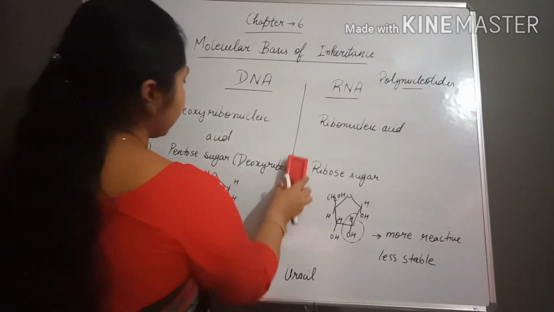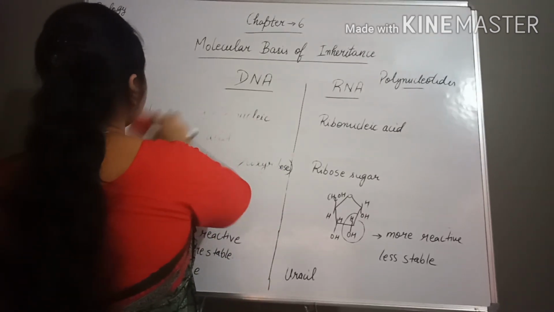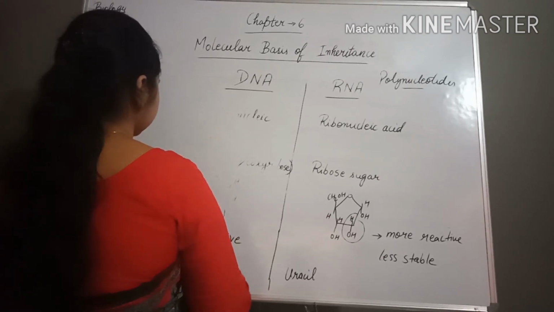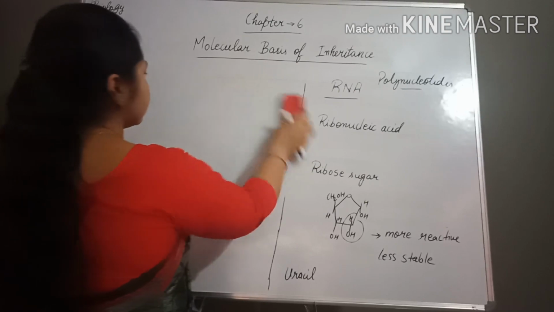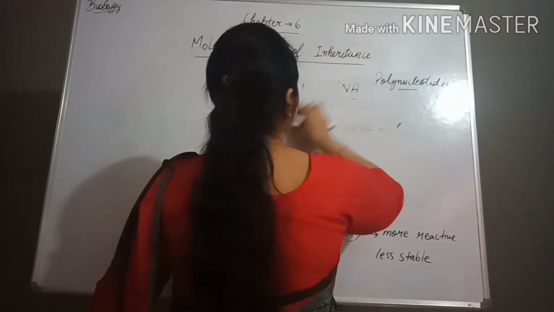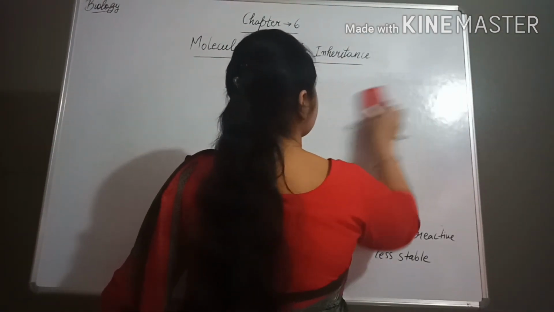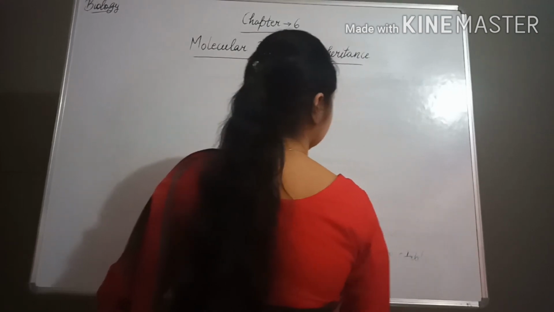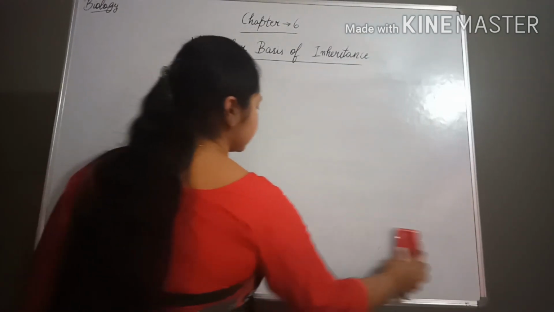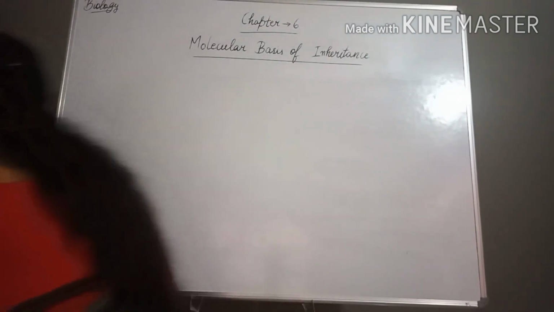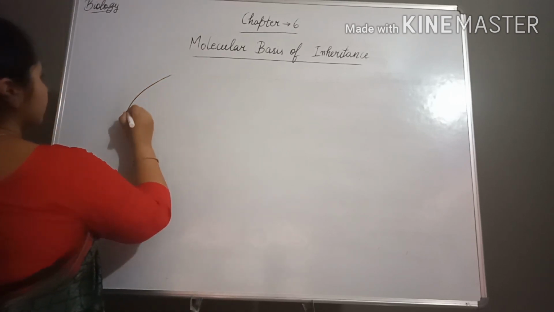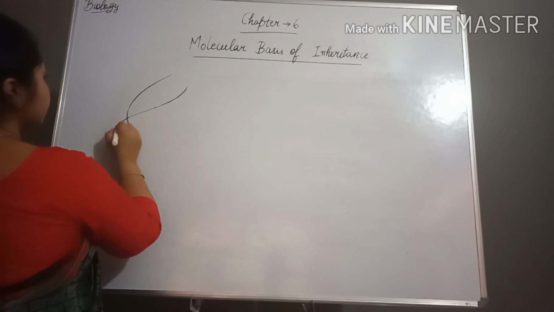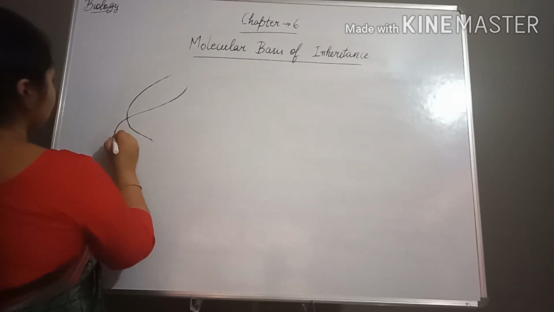Next we will study the structure of DNA. DNA consists of two chains.